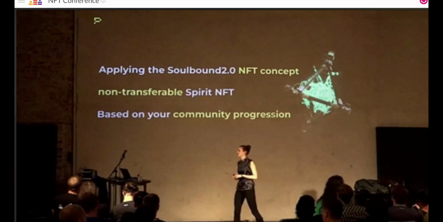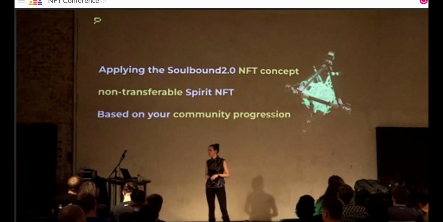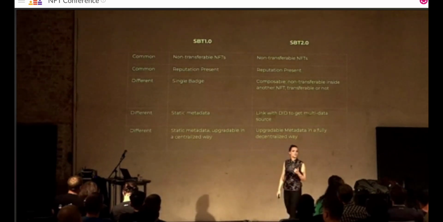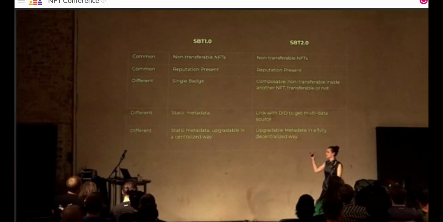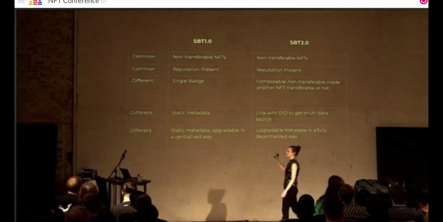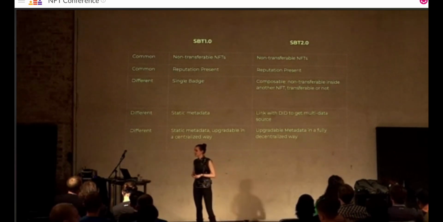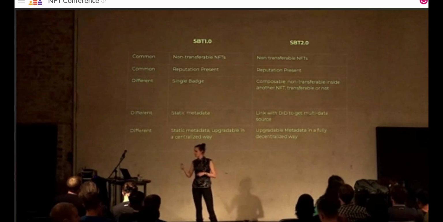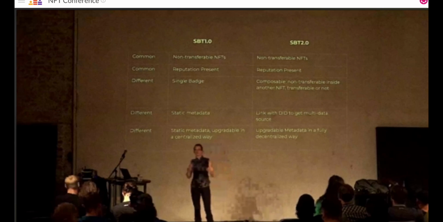And then later on, you have your Shell NFT, which is then based on the progression to your network. Just a quick overview here. What's the difference between Sobound and Sobound 2.0? They have things in common, like non-transferable NFTs, and of course their reputation present. But the most important difference is that Sobound 1.0 is not composable, right? And you cannot combine NFTs.